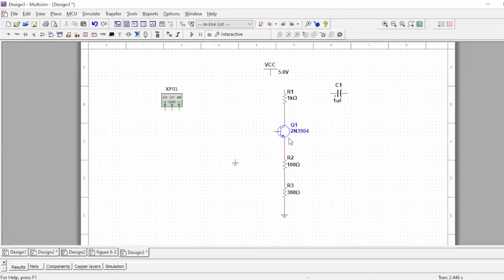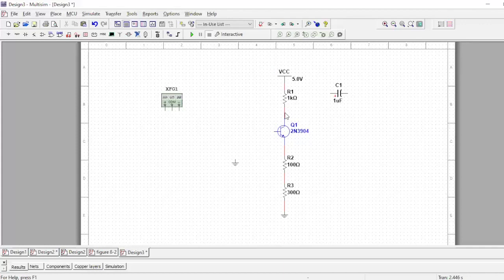This side, as we know, is the emitter. So I connected two resistors with the emitter and one resistor with the collector side of the transistor. Now I'm gonna connect this VCC with the resistor of the collector side of the transistor.